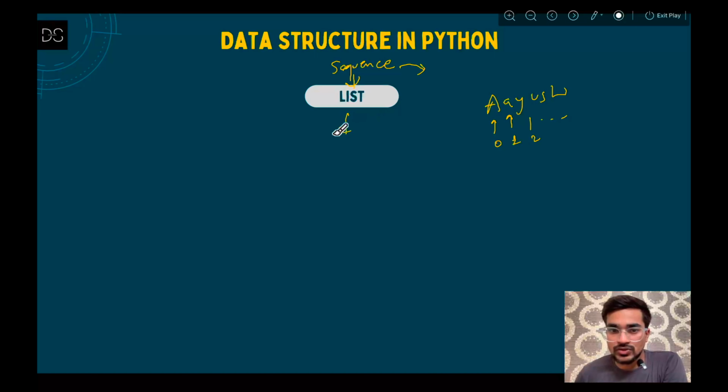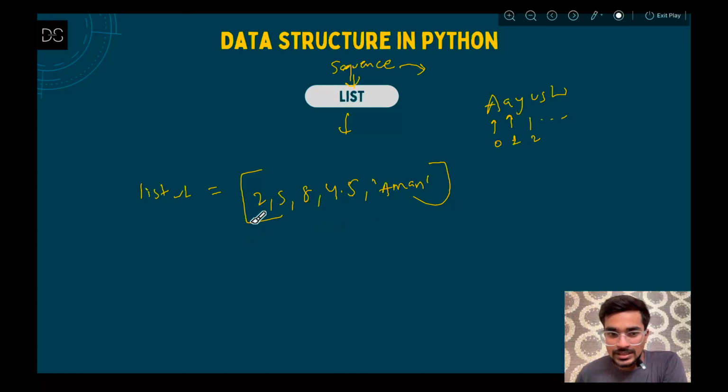Now in a list also, if you are defining a list, let's say I am giving a variable name list_1 equals a list of values, let's say 2, 5, 8, 4.5, and a string, Aman. In this list, the same way you have seen indexing in string, there will be indexing in list also.